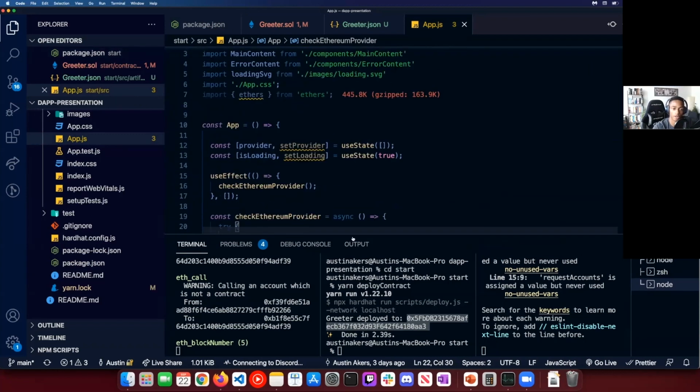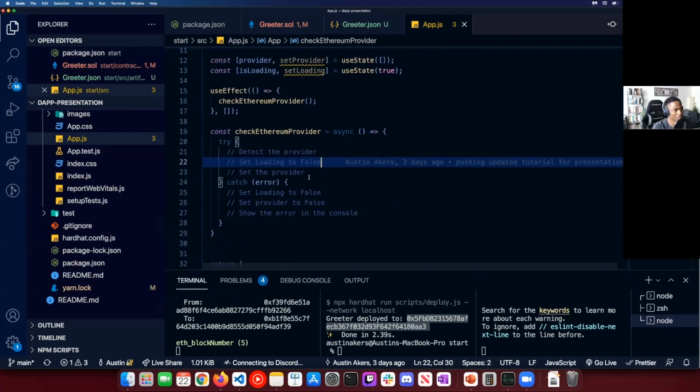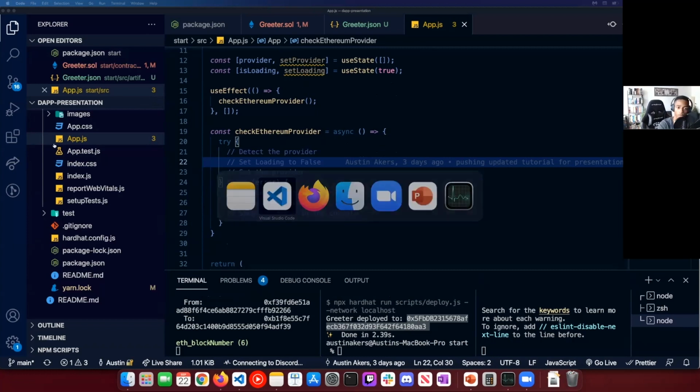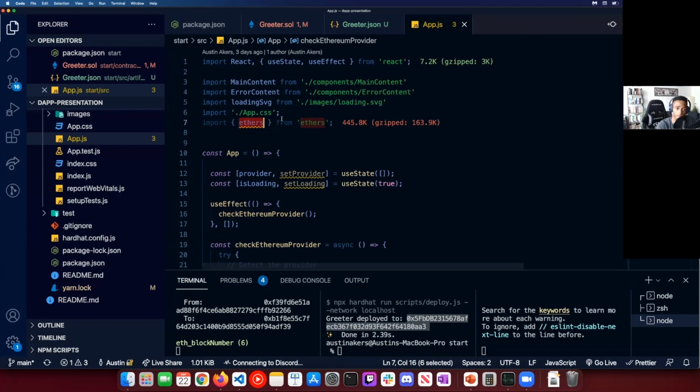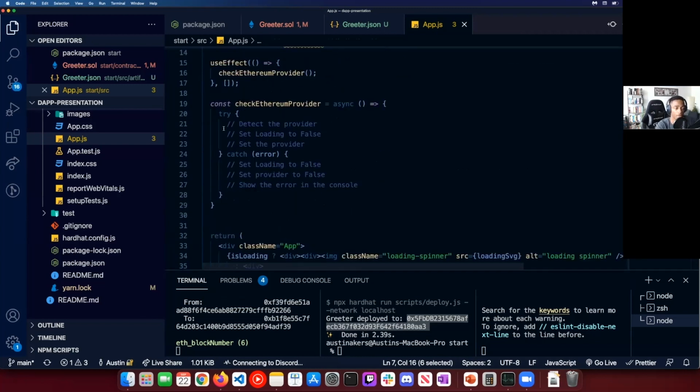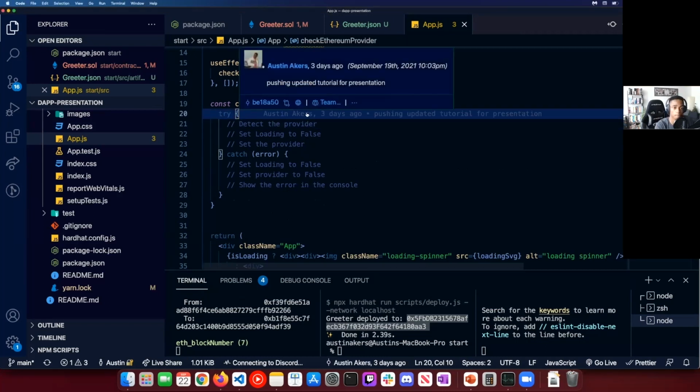So starting off, we want to better understand how we're building out a UI. When we're building out a decentralized app, what goes into a UI? Well, first off, what we always need to do whenever we're building out a UI is, for one, we're going to be using Ethers.js, as I stated before. Oops, scrolling up here. And as you see, that's already imported. We're going to be utilizing Ethers.js as a means to interact with our smart contract and a lot of other things as well. But the very first thing we always want to check for, and I'll show you all this right now,